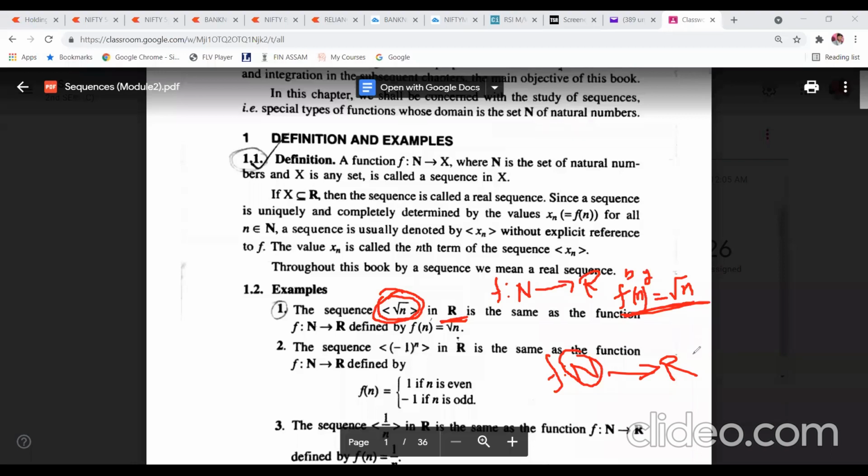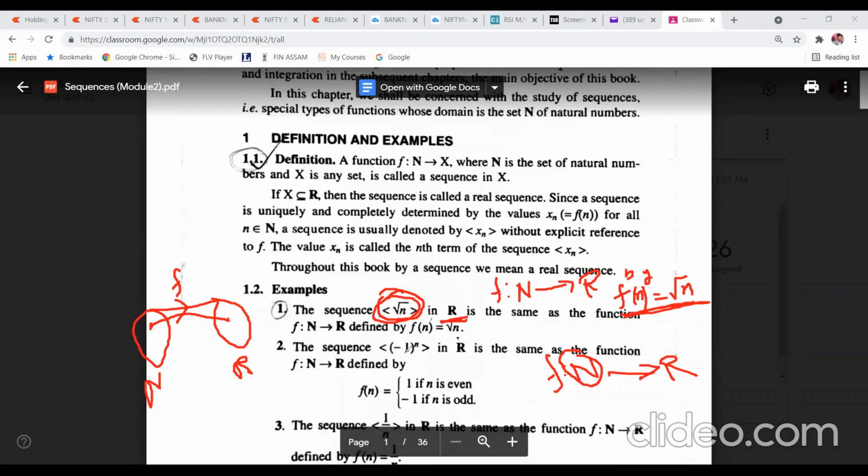From natural numbers to real numbers. That means if this is the set of natural numbers and this is the set of real numbers, and the function is f, then if you take any natural number, its mapping should be in the set of real numbers. That is the meaning.